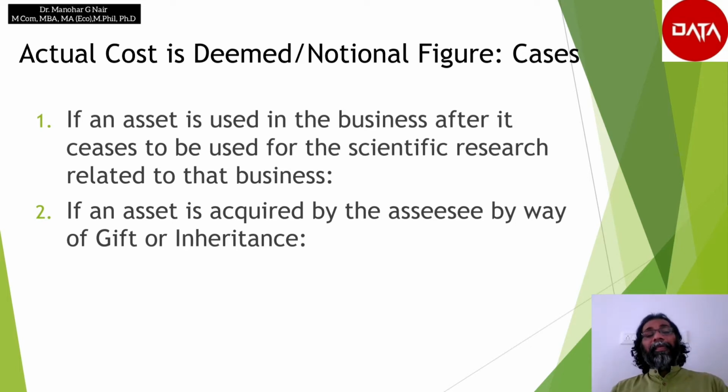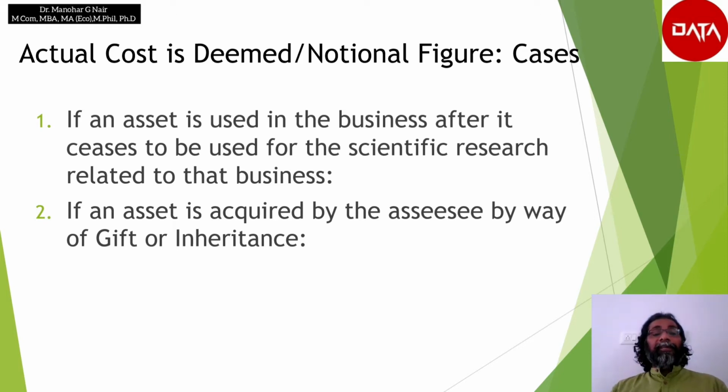And secondly, if an asset is acquired by the assessee by way of gift or inheritance, then what will be the actual cost for the computation of depreciation? The actual cost of the asset to the assessee shall be the actual cost of the previous owner as reduced by the amount of depreciation which has been allowed on such asset in respect of any assessment year prior to the assessment year 1988-89.